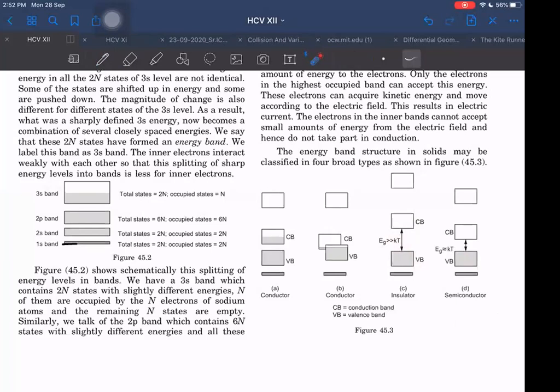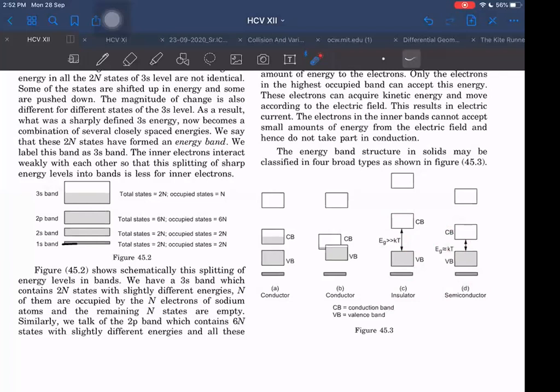Because of temperature, the electrons will not have sufficient energy to go to the conduction band in insulators. Therefore, a very small number of electrons will be able to jump, and very few electrons will be available for conduction. This gap is smaller for semiconductors, so definitely some electrons will be able to jump, but still the number will be small. So a pure semiconductor is also not conducting.